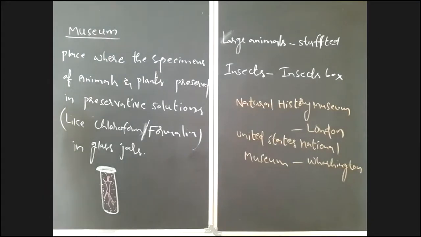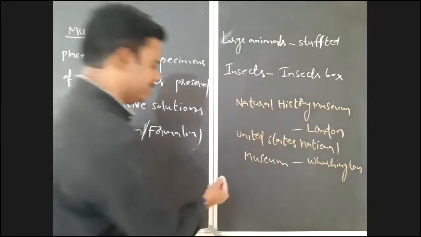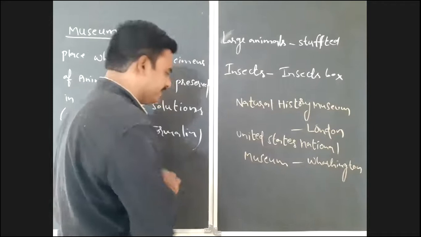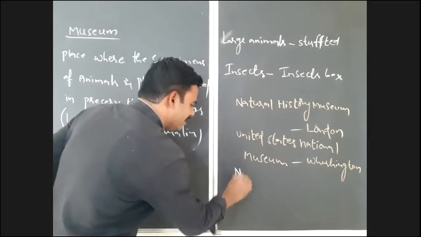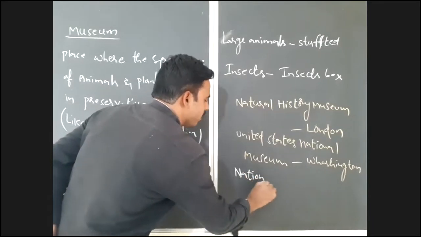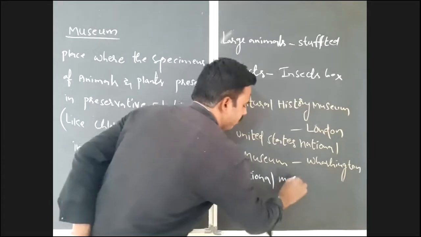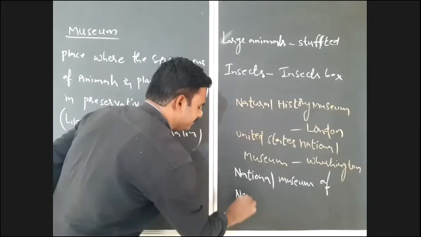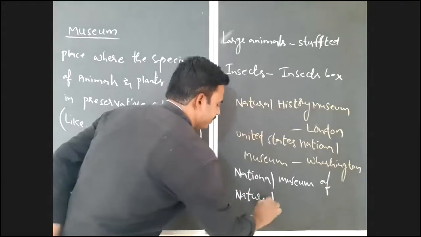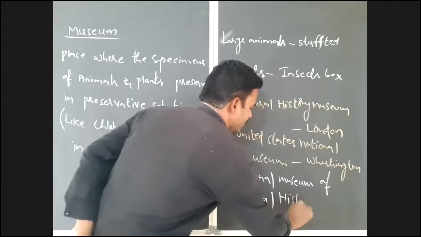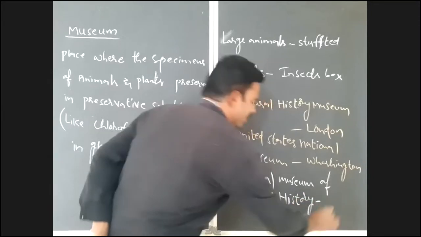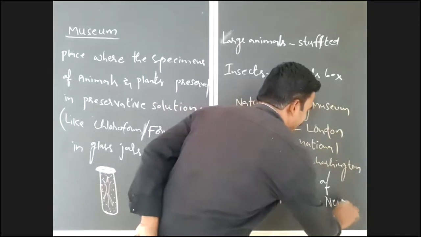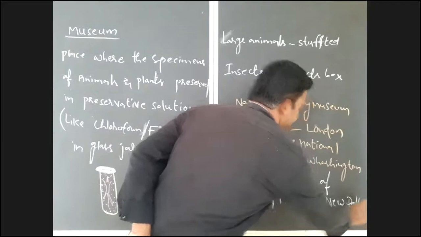And in India, there is one famous museum, that is the National Museum of Natural History, located in New Delhi. It is famous in India.